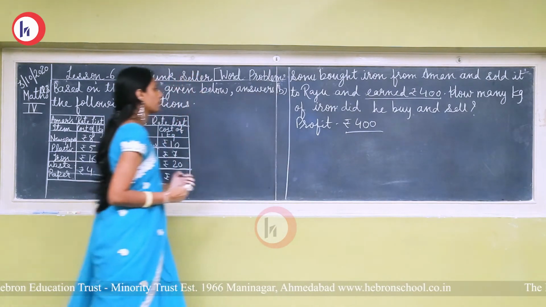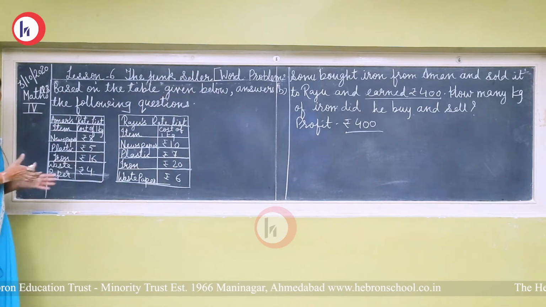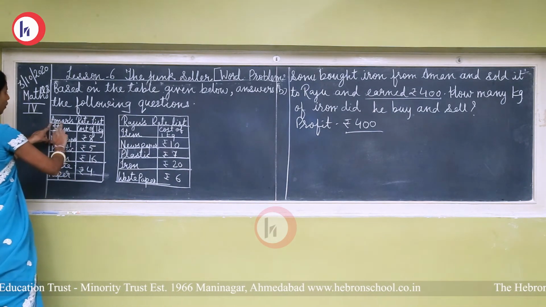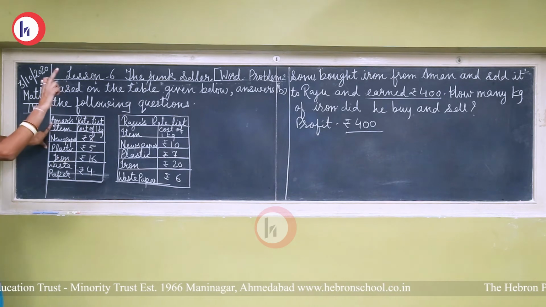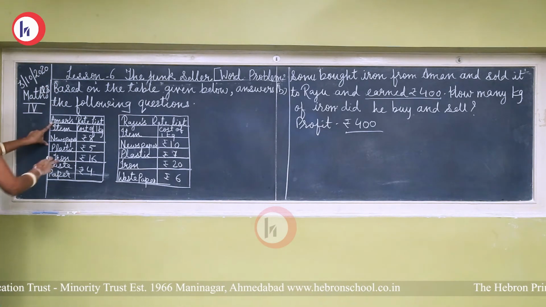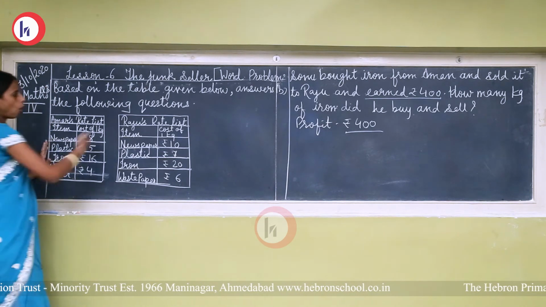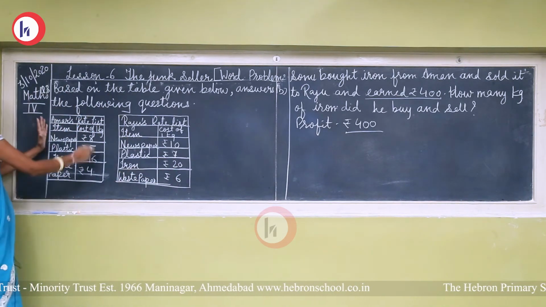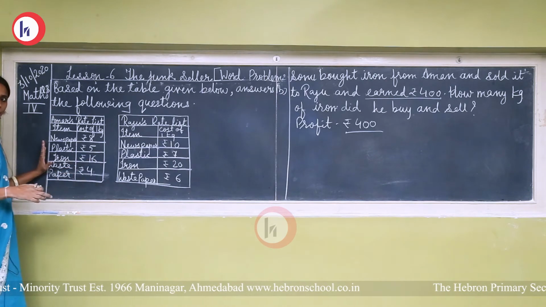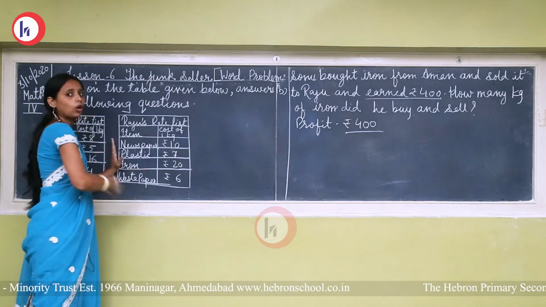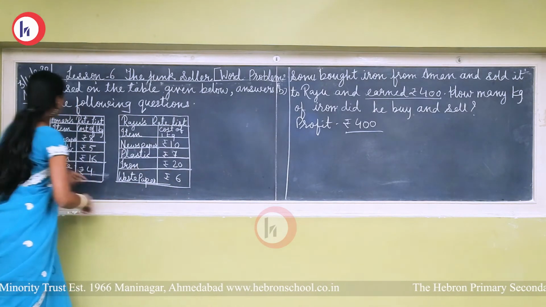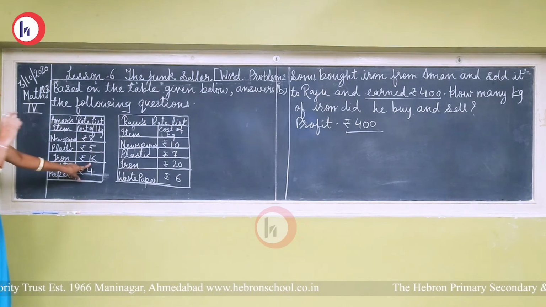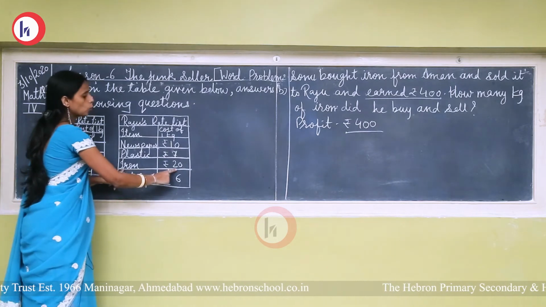First of all, see the cost price and the selling price of iron from both shops. First, Amar's rate list. Sonu purchased from Amar's shop and sold out at Raju's shop. So the list here comes under cost price, and the list there is the selling price. So the cost price of iron is ₹16 and the selling price of iron is ₹20.